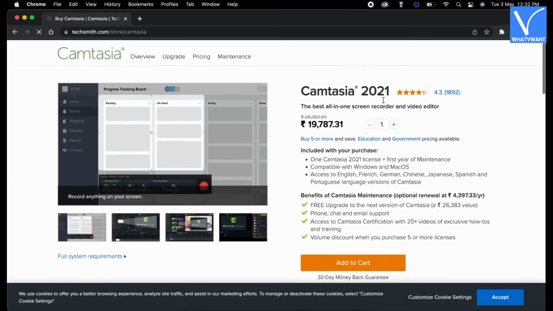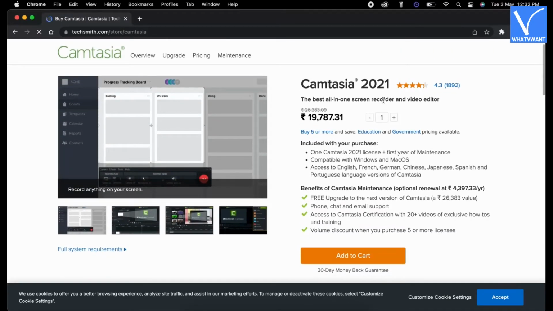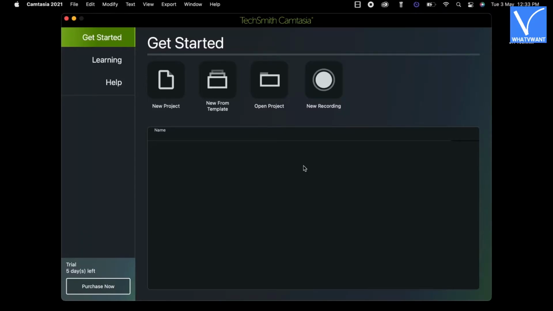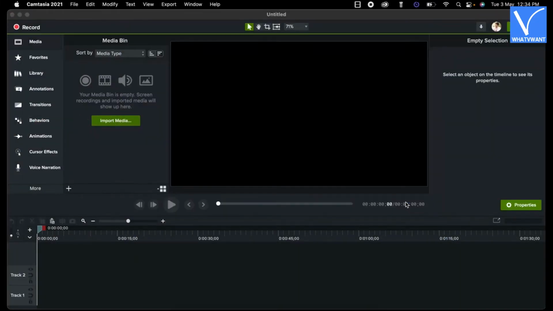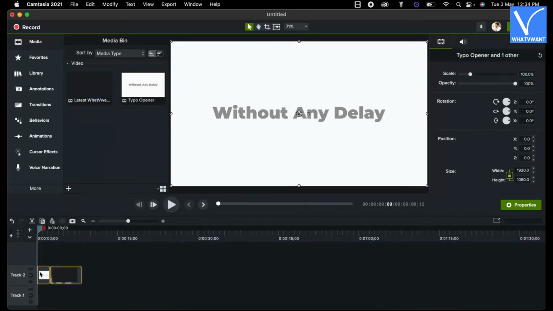Number 4. Camtasia. Purchase and download the latest version of Camtasia to your PC. Later, install and launch the application. Click on New Project option. Click on Import Media option and import the media. Later, add the imported clips onto the timeline.